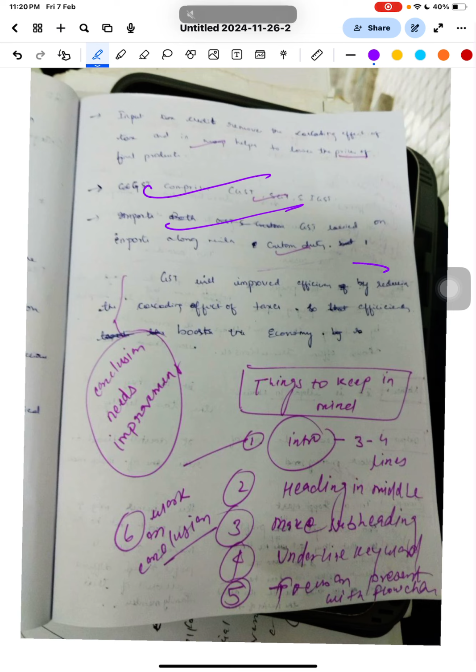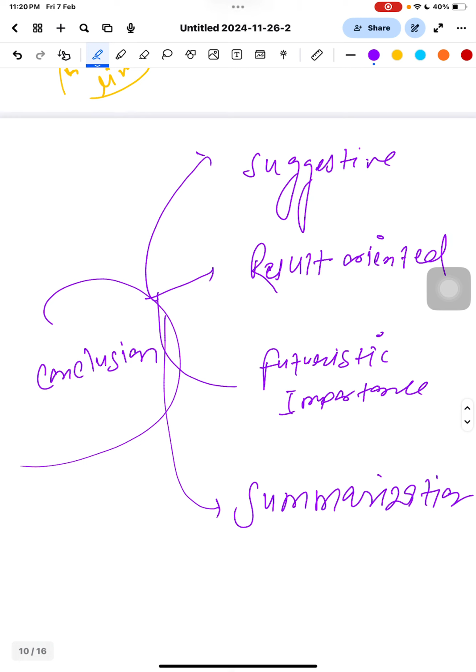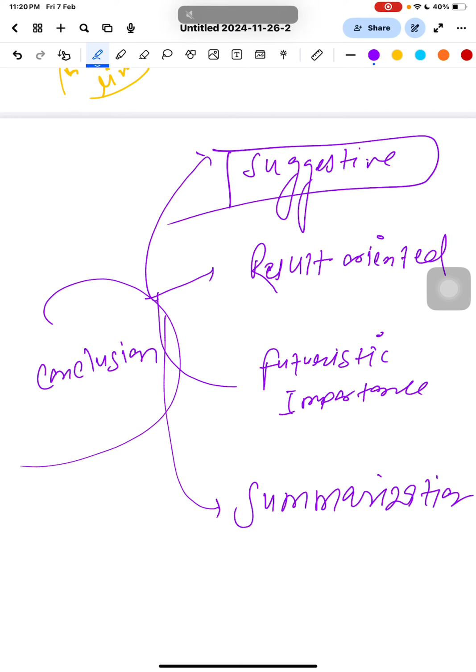Then there is the last part, the conclusion. Conclusion is very poor. I told you about this. What can you write in a conclusion? First, it should be suggestive. Give me an example of a suggestion.